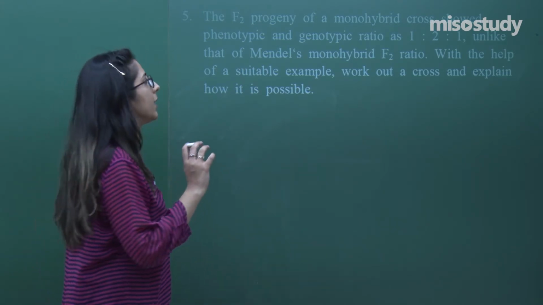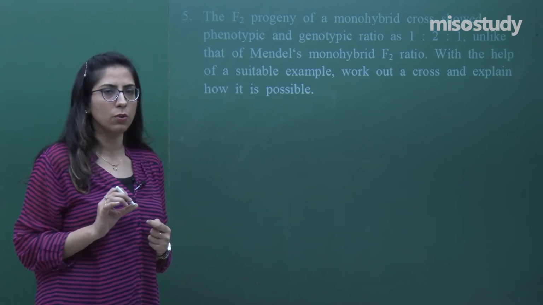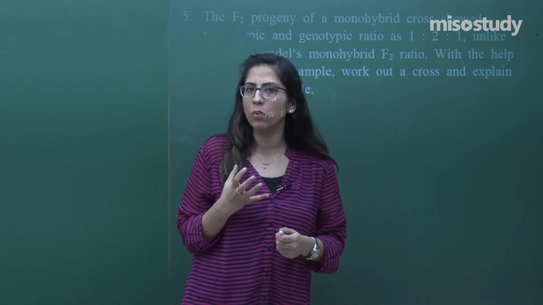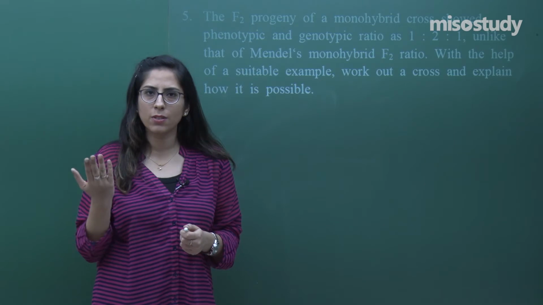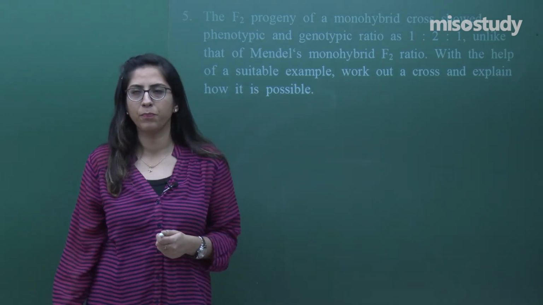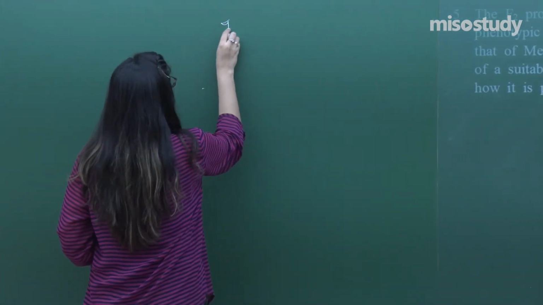Here they are talking about the two ratios obtained, the genotypic ratio and the phenotypic ratio. The genotypic ratio for a monohybrid cross is always 1:2:1, whereas the phenotypic ratio is 3:1. In this case, the genotypic and the phenotypic ratios are both the same. That means they are talking about the phenomenon called incomplete dominance.